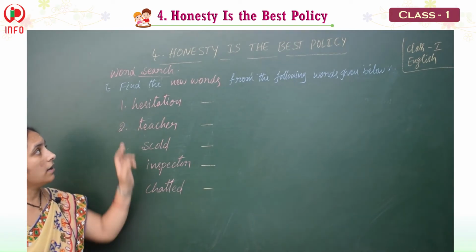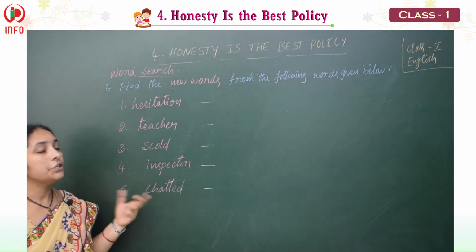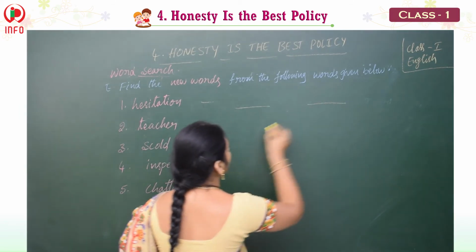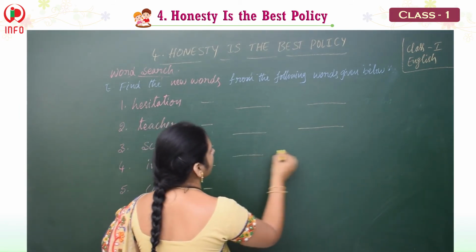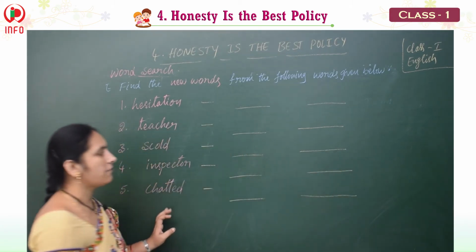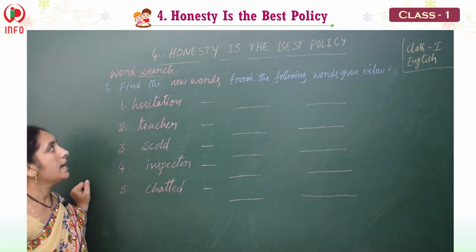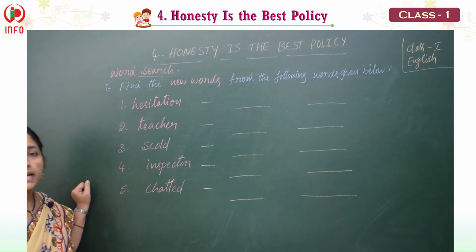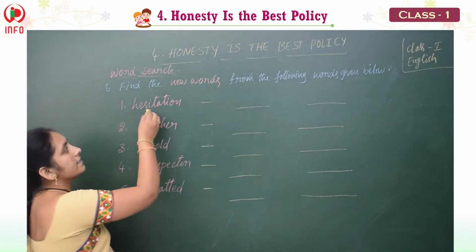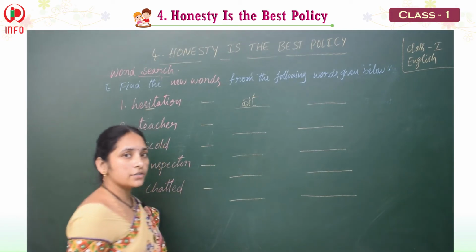Yes, see children. So here find the new words from the following words given below. We should find new words. How many? Each one, two words we need to find. So from each word two words we should find. What are those? See the first one, hesitation. What can we find in this first one? Hesitation, if we take it here, yes, first you can find sit. Very easy one.